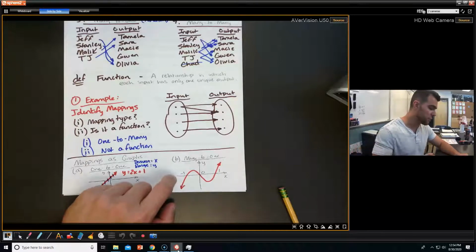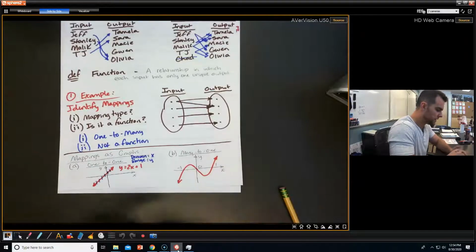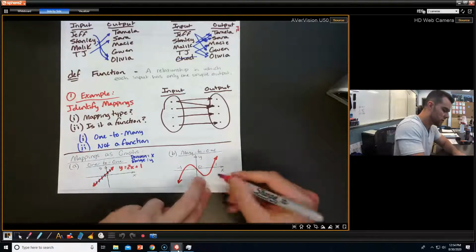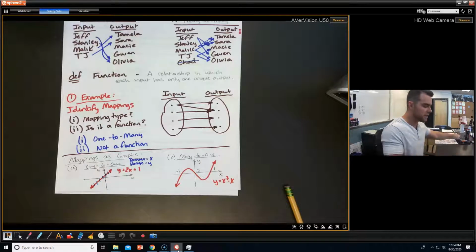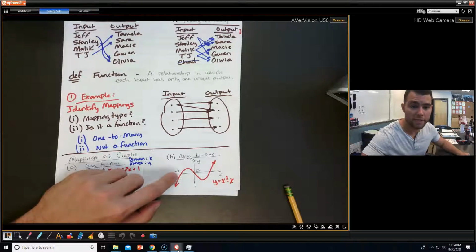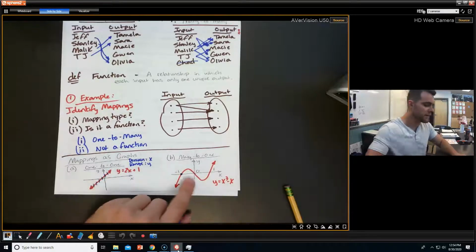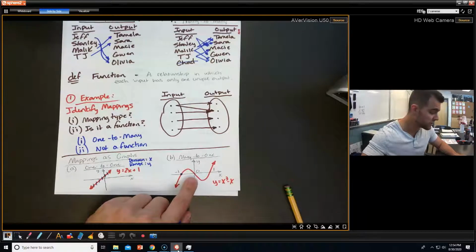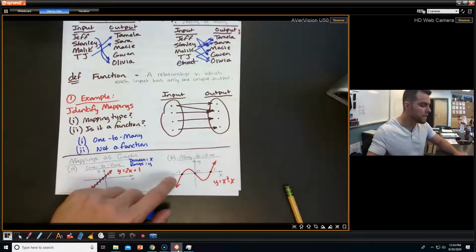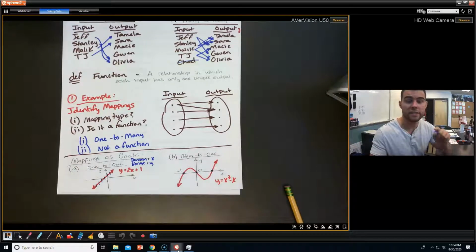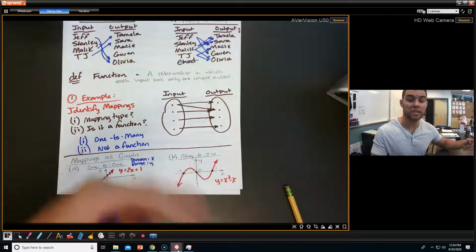Moving on to the second one, we have many-to-one, right? So I have an x value, and by the way, this is a function y equals x cubed minus x. If I throw in -1 for my x value, I'm going to get a y value of 0, as you can see. But if I throw in an x value of 0, I'm still going to get a y value of 0. And same thing, x value of 1 gives me a y value of 0. So many inputs are still getting me just one output value, hence why it's many-to-one.